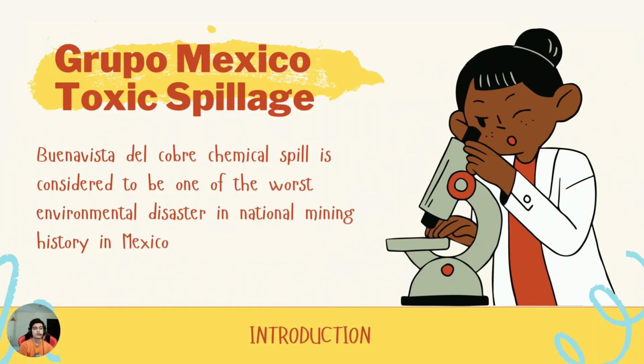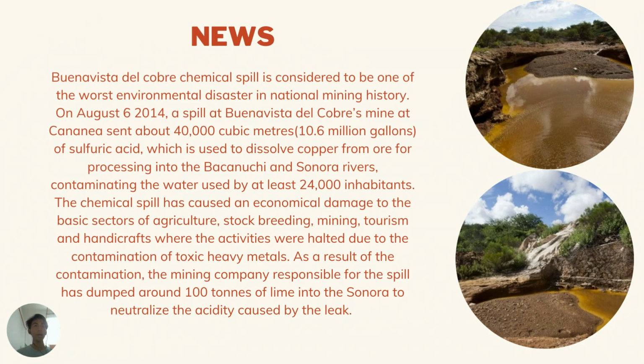A rough introduction of our video is about the Grupo Mexico toxic spillage that occurred in Sonora. The Buena Vista del Cobre was the mine that caused the spill, and it is considered to be one of the worst environmental disasters in national mining history in Mexico. For my part, I'll be explaining about the chronological order of the accident.